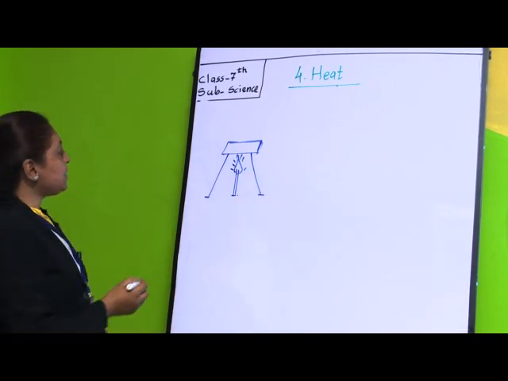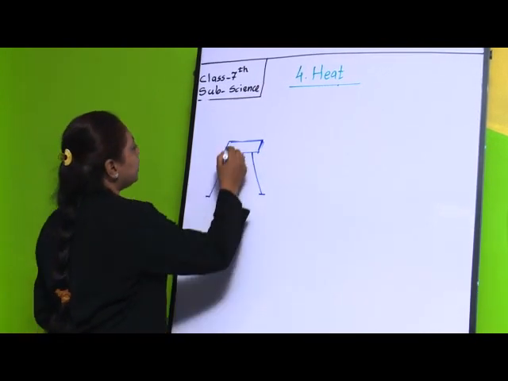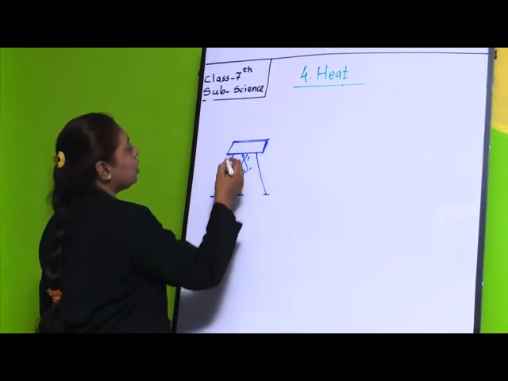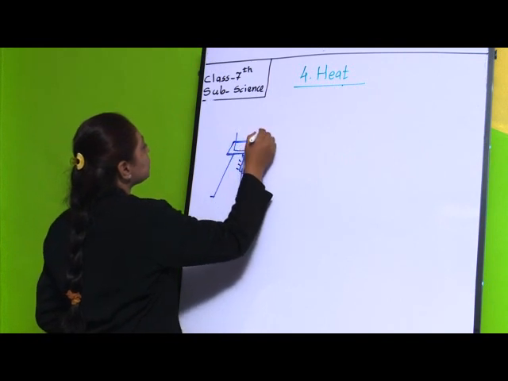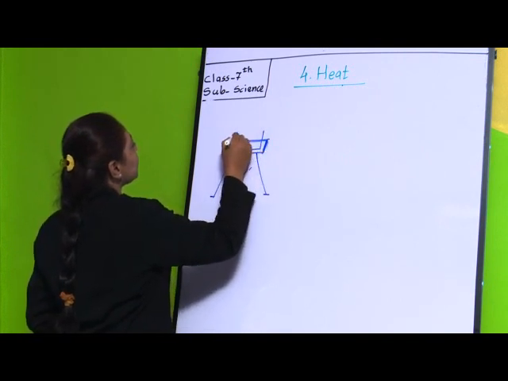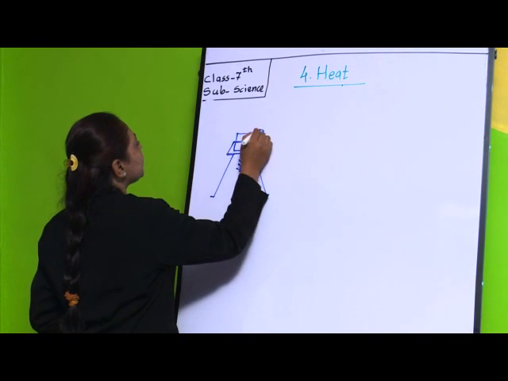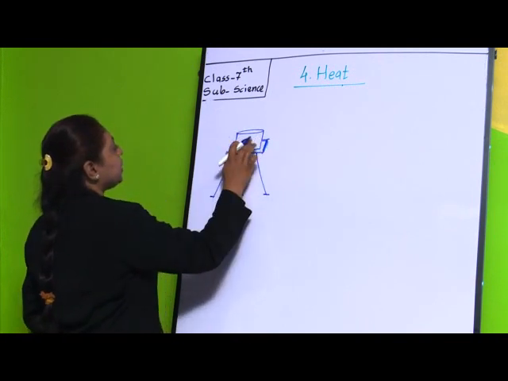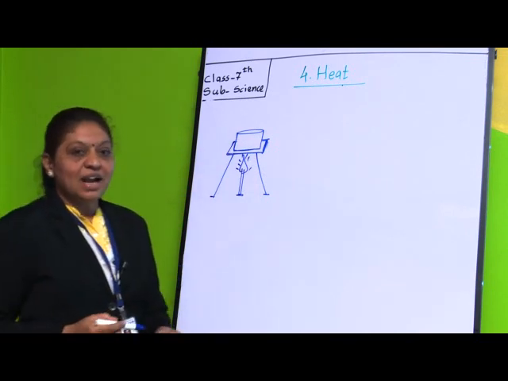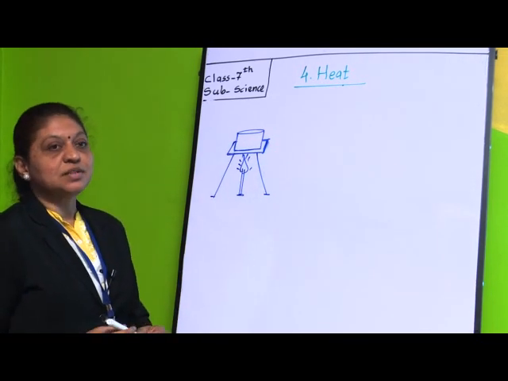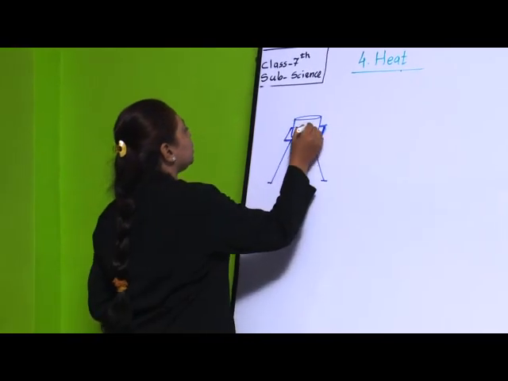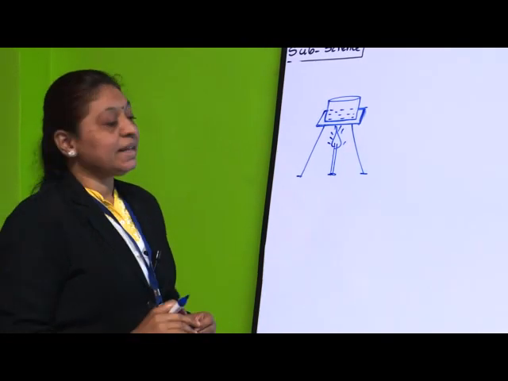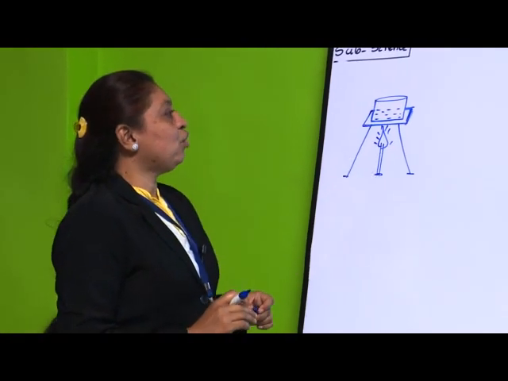So here you can see a candle and a tripod stand. Okay, so I am going to show you a glass jar. That glass jar is filled with water.